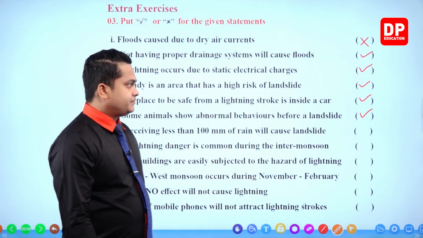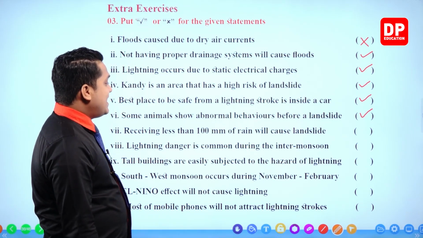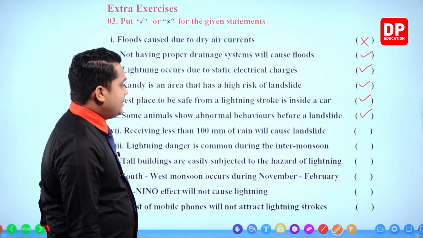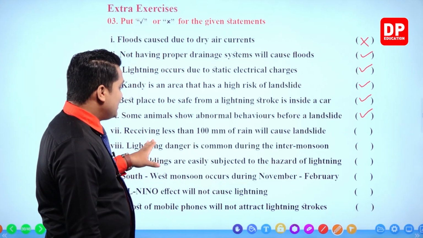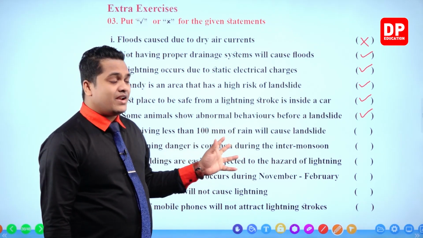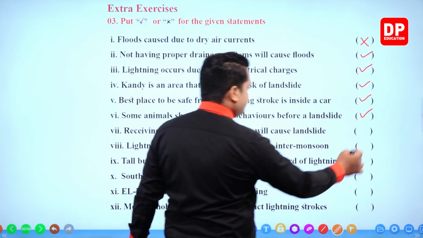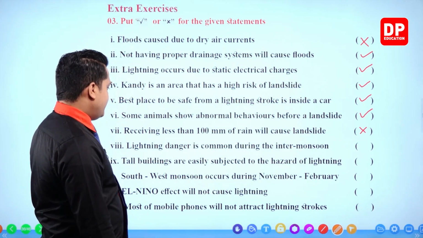Next one. Receiving less than 100 millimeters of rain will cause landslide. It should not be less, it should be more than 100. So this is incorrect. Next one.